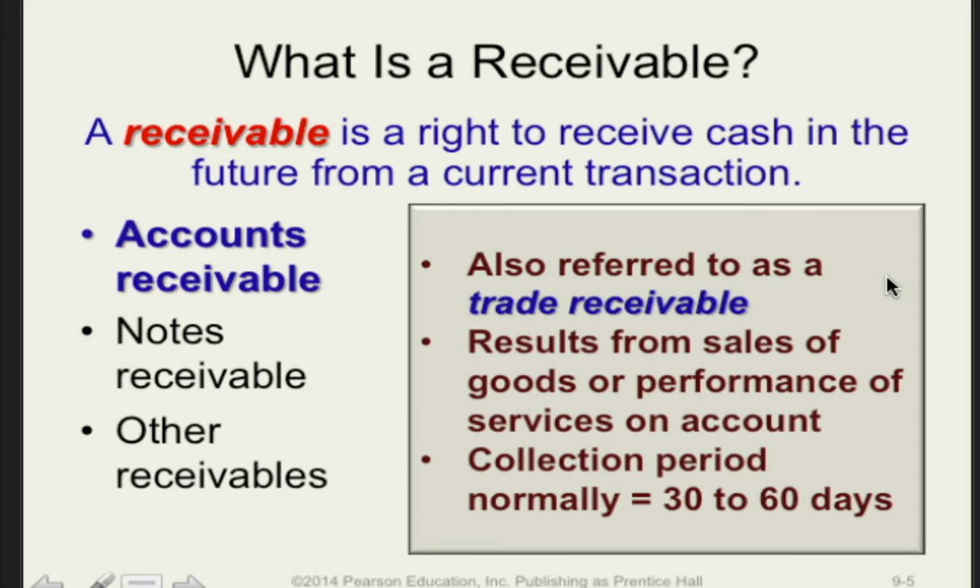In the ordinary course of business, not all customers pay with cash. Most business customers and some consumer customers buy on account. That is, they take possession of goods now and pay later, or they receive services now and pay the bill later. This credit relationship between businesses and their customers creates both accounting challenges and receivables management challenges. In addition, it is normal that a certain portion of our receivables will never actually be collected.